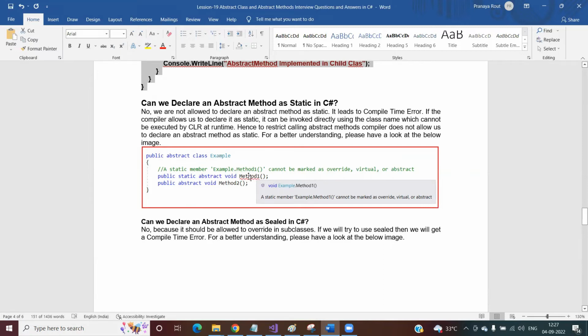If I invoke this method by using the class name, then at runtime the CLR is going to execute the method definition. But do you have any method definition? No, we do not have any method definition. Then what is the CLR going to execute? This is the reason why the compiler will give you an error if you use the static keyword with the abstract method. Hence, to restrict calling an abstract method, the compiler doesn't allow us to declare an abstract method as static.